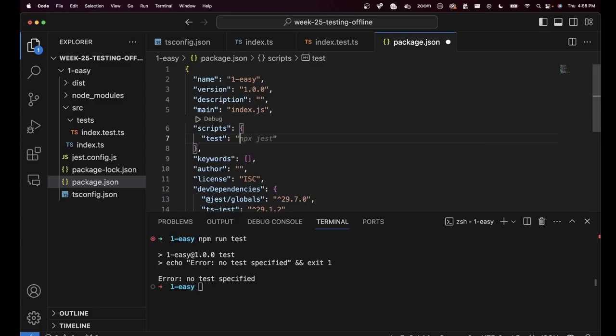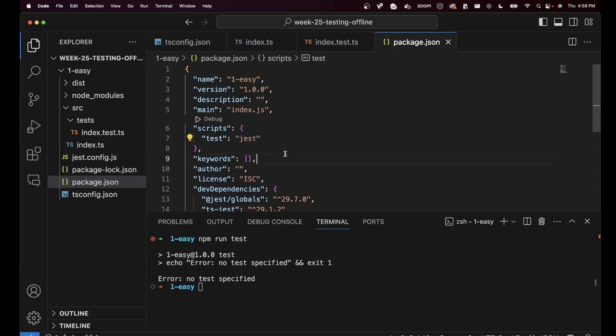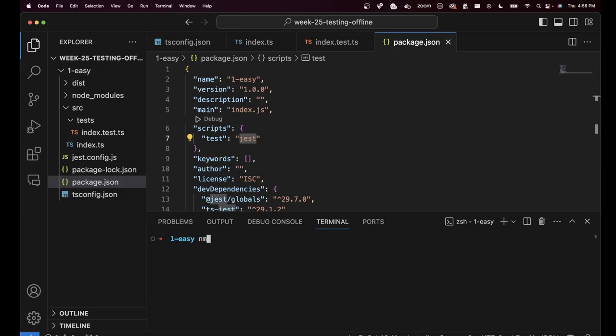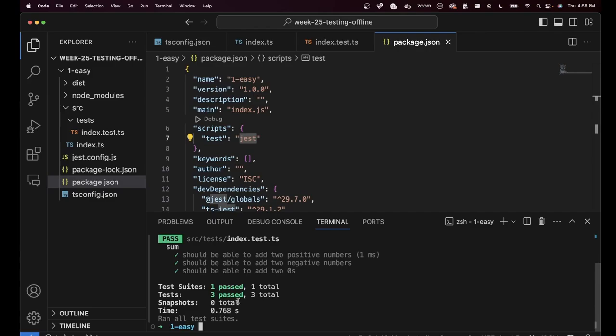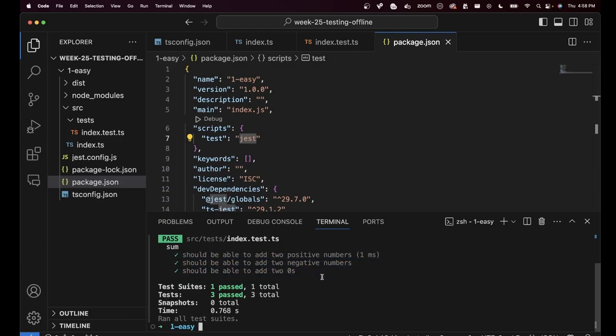But what do we want? We want tests to actually run. We want the index.test.ts file to be called. The Jest framework understands that this is test number 1, this is test number 2, and it actually runs the tests. And hence, to do that, you can replace the test script with jest. If you run npm run test now, you will see it starts to run your tests. It says tests have passed, 3 check marks over here. You're good to go. All 3 of your tests have succeeded.